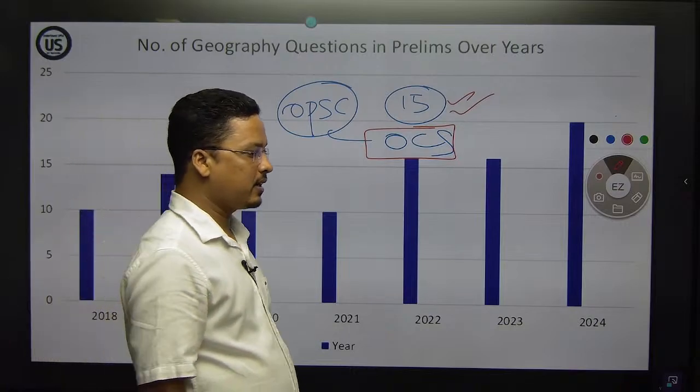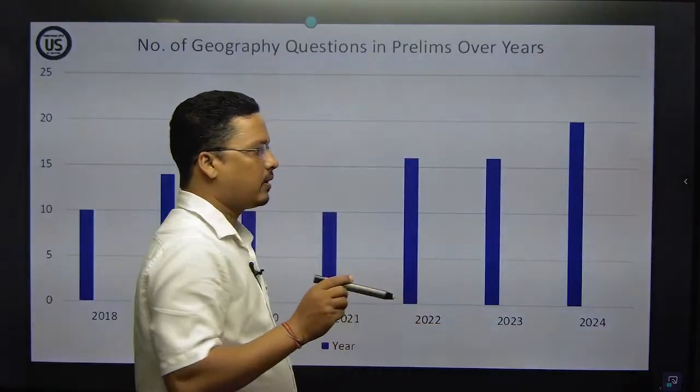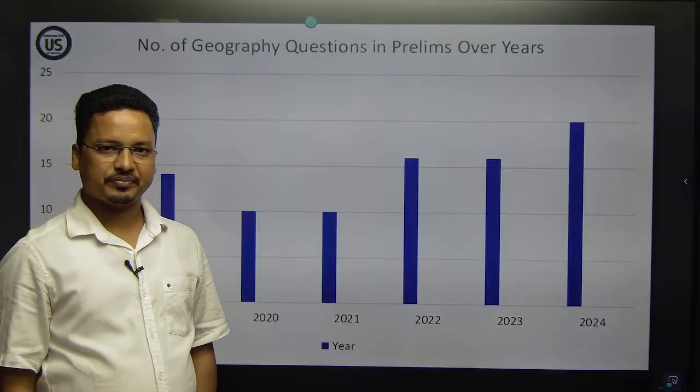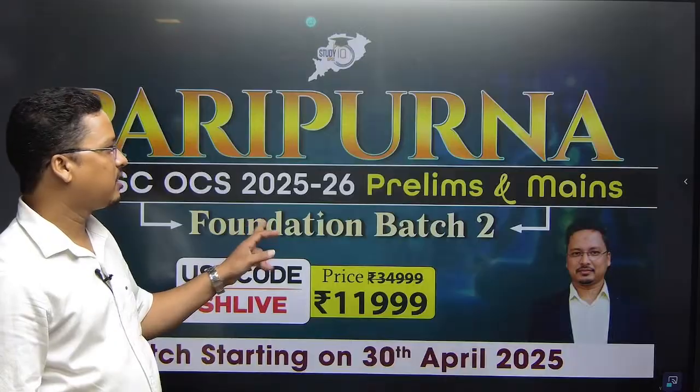So they are asking 15 questions. That means if it is 15 questions, this is important. Now this was the prelim.